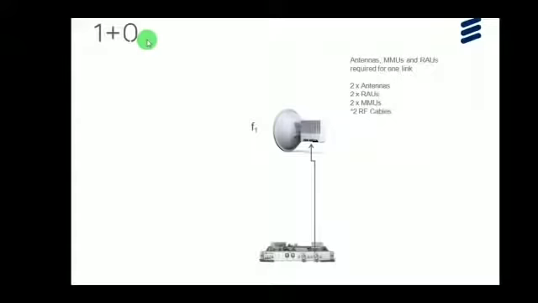1+0 configuration. The requirements are antennas, MMUs and radios for one link. For the 1+0 configuration, we need two antennas, that is near and far end, two radios, that is near and far end, two MMUs near and far end, and two IF cables or RF cables. This is here near end. We have installed one MMU, IF cable and one radio and one antenna.